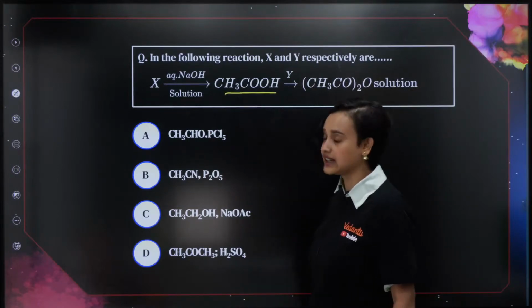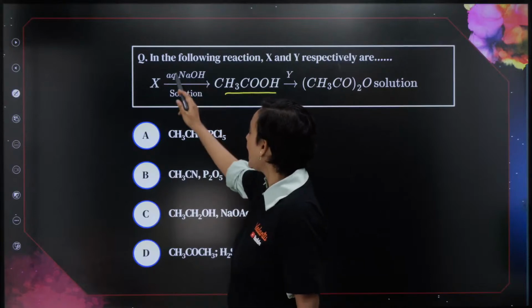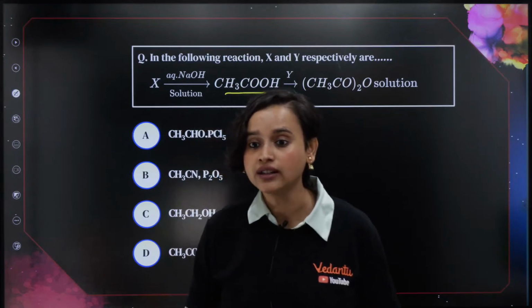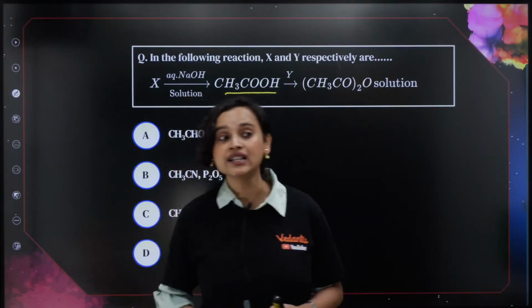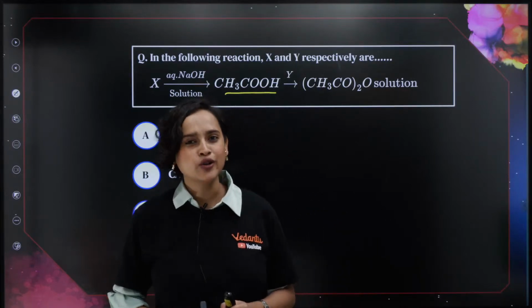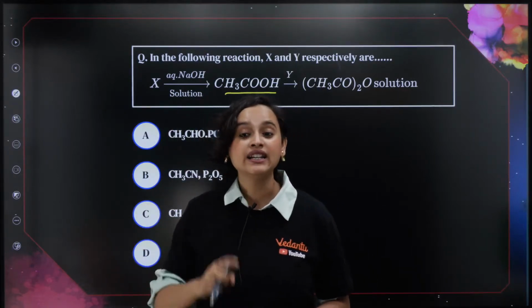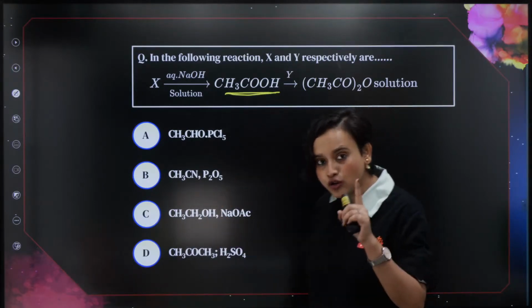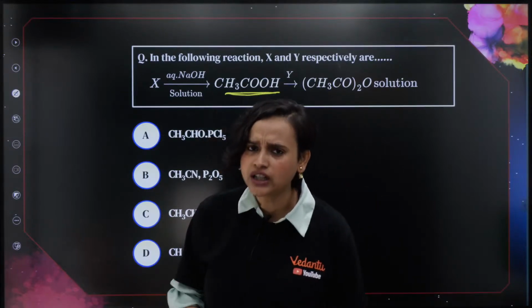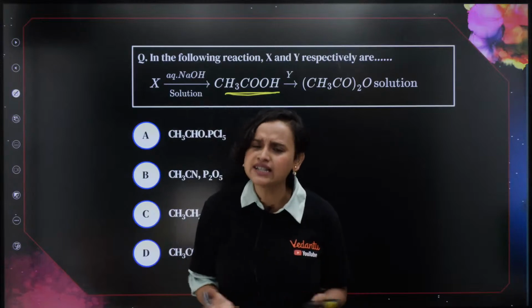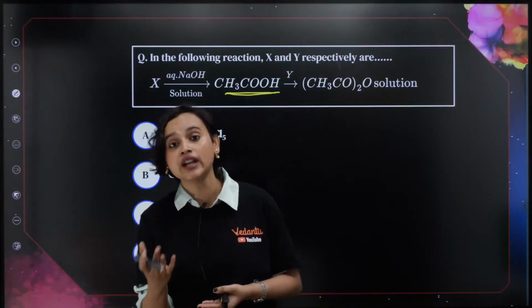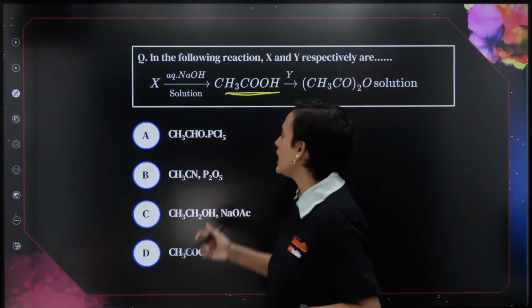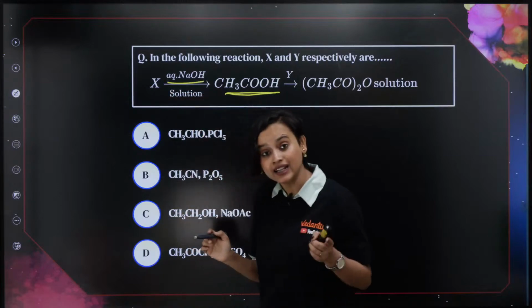Once again, we have acetic acid here, and they are asking that aqueous NaOH solution is used. When aqueous NaOH is used with a nitrile, what do we get? We get acetic acid. Also, one more thing: nitrile, when it reacts with water, the reaction is so slow that it is almost insignificant, and that is why we have to use a dilute acid or an alkali. And here aqueous NaOH is definitely an alkali.